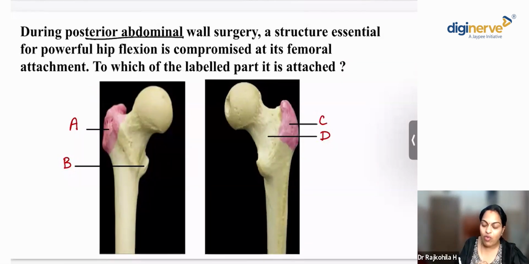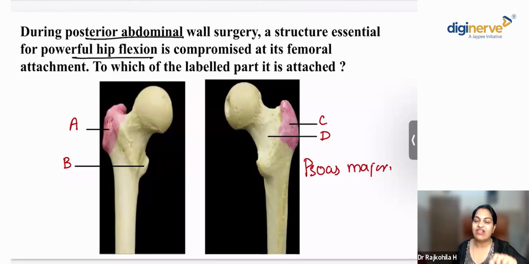Give me the name of the muscle, Ashwini. It is the psoas major, right? Psoas major is the chief flexor of the hip joint. It's a muscle of the posterior abdominal wall.